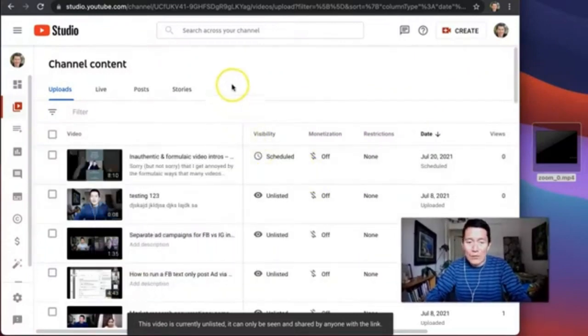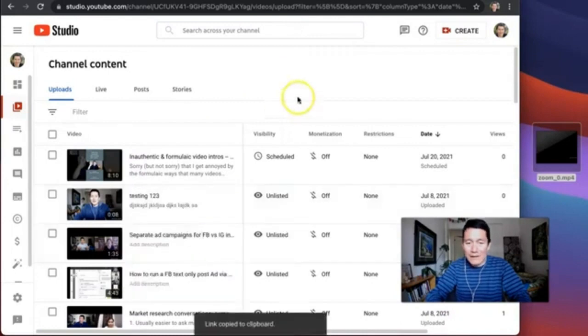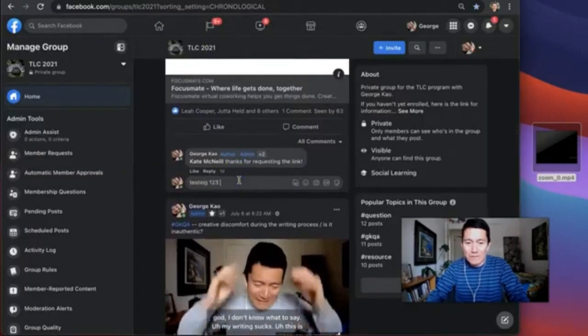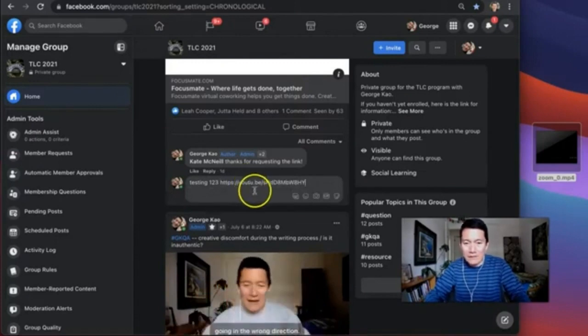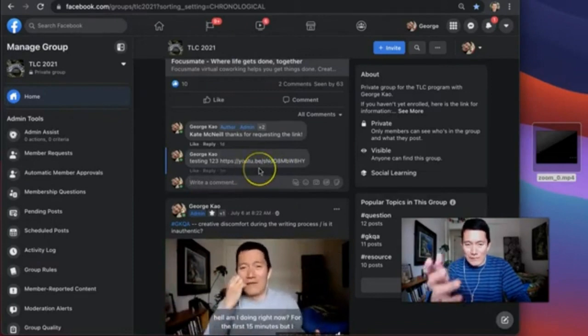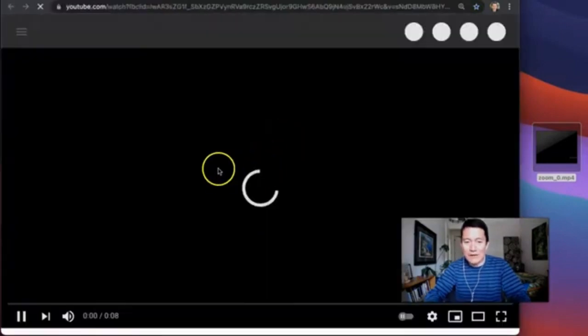And the other way to get the link to the video is simply to go into your YouTube Studio, which is where you upload videos and edit videos, and then click on the three dots next to that video and click on Get Shareable Link, and that also copies the YouTube video URL into your clipboard, and this is where you can then paste it into, for example, a private Facebook group. I paste it using Command V on the keyboard, or Control V on a Windows, and press Enter, and then within a few seconds, for example, here in Facebook, there you go, and people can click on this and be able to watch the unlisted video.